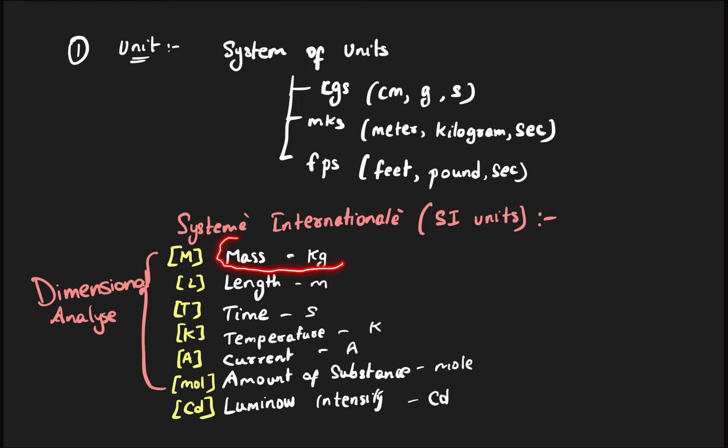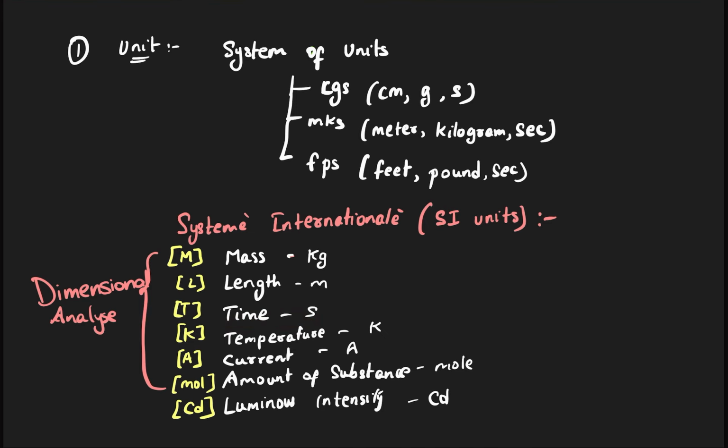There is an international prototype of weight. They have placed 1 kg of mass there. Whatever is the mass of that 1 kg block, that is considered the standard 1 kg all over the world. You don't have to know the definitions, they are not asked, but still I'm just telling you. Length is how much distance light travels in 1 by 3 lakh of a second. That is considered as 1 meter.